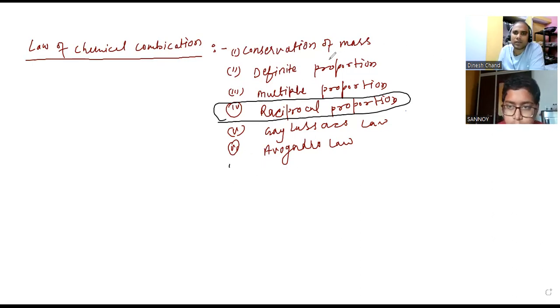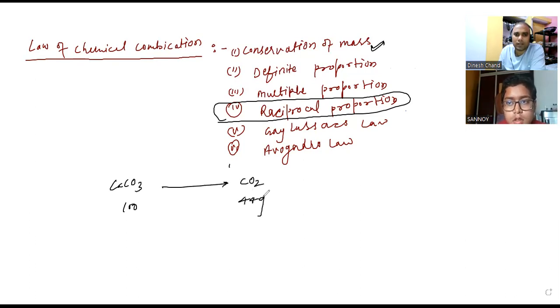Let us try to understand. The law of conservation of mass: mass can neither be created nor destroyed in a chemical reaction. Suppose CaCO3 is 100 gram. It forms CO2, 44 gram. Then they will ask CaO is X gram, what is the value of X?